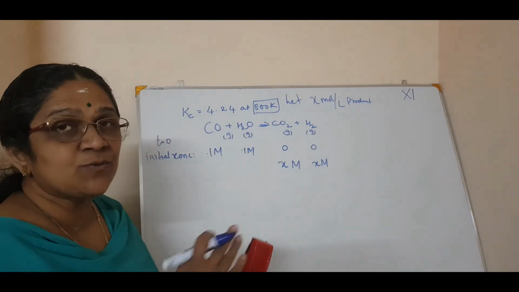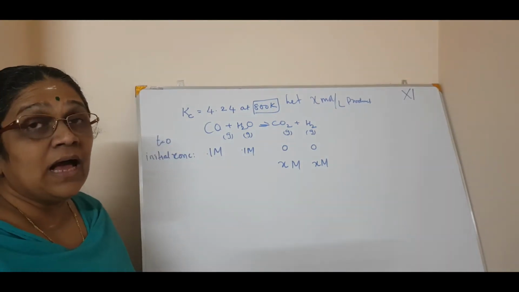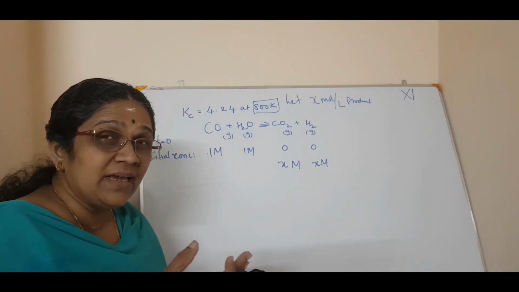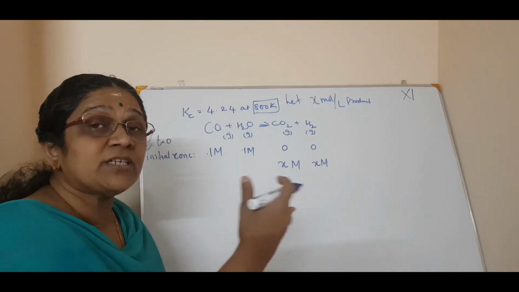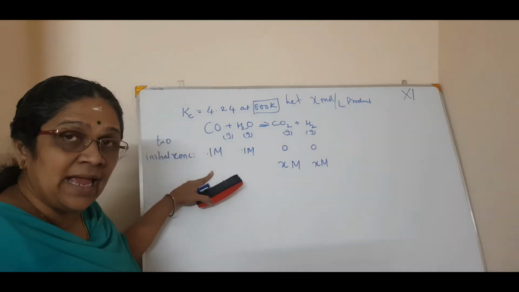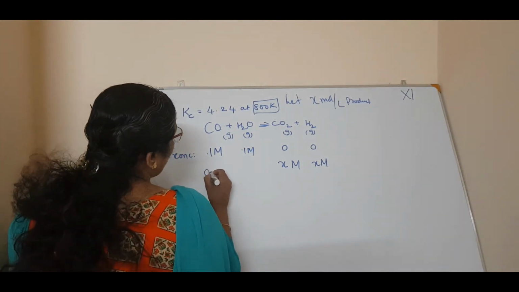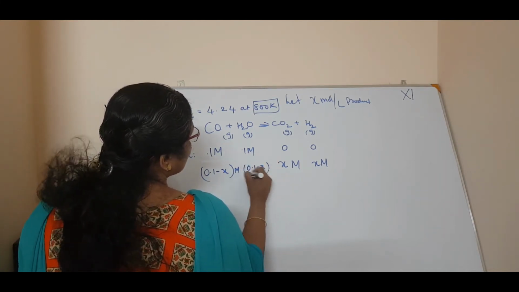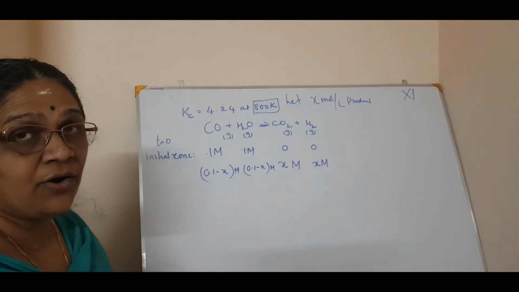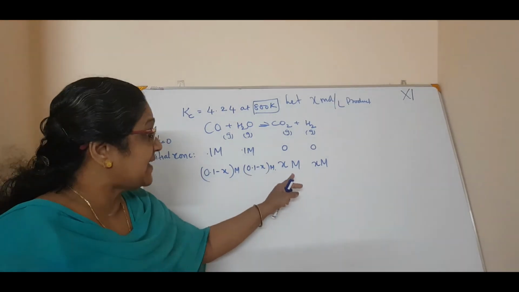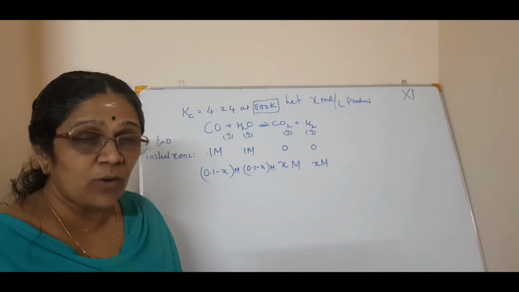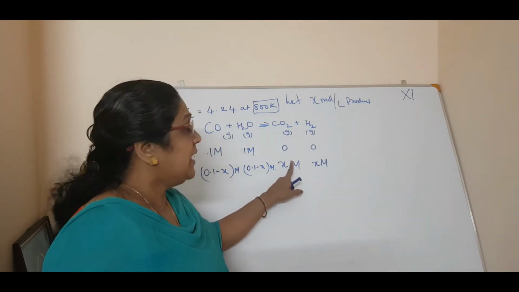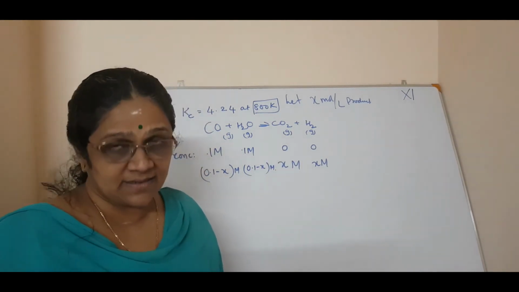X product is produced. In that case, what will the reactant be? Will it be 0.1? No, because out of 0.1, X product has been formed. So what is the remaining reactant? That is 0.1 minus X molar. Is that right? Did you get it? If you are assuming X mole per liter, that is molarity, X molar product is formed in this scenario.